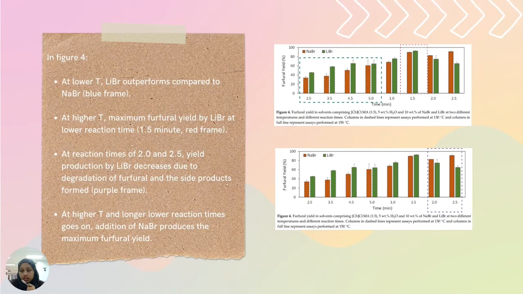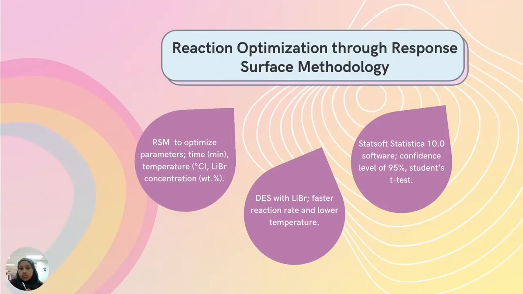When the temperature gets higher and the reaction occurs longer, the yield when sodium bromide is used increases to the max. After screening, we optimize the reaction using response surface methodology (RSM). The parameters are time, temperature, and concentration of lithium bromide. Lithium bromide is used because it works at lower temperature and has faster reaction time.